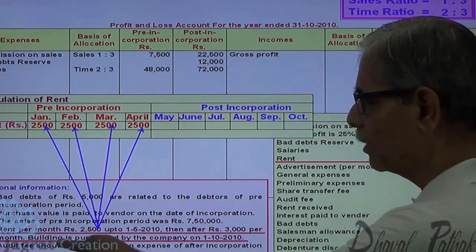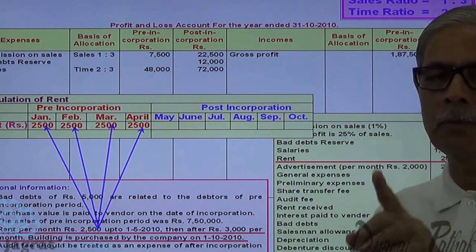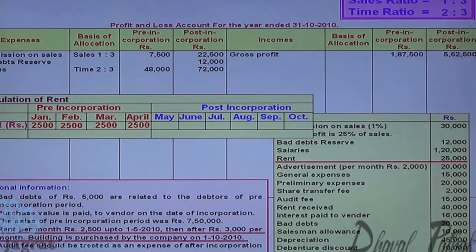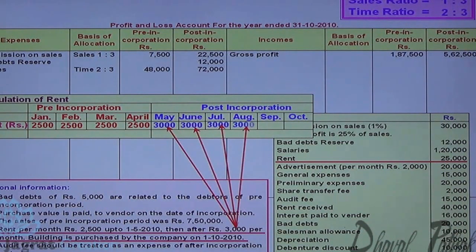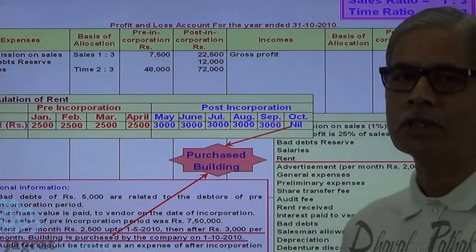After that, it was 3,000 per month, and the building was purchased on 1st of October. So on 1st of October the building is purchased, so no rent is payable in the month of October. So for May, June, July, August, September, the rent is 3,000 per month. And in October you are not required to pay rent because the building is purchased.